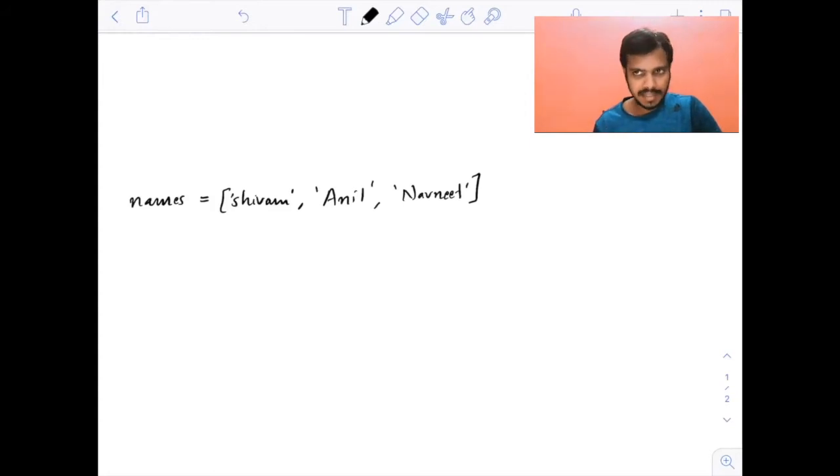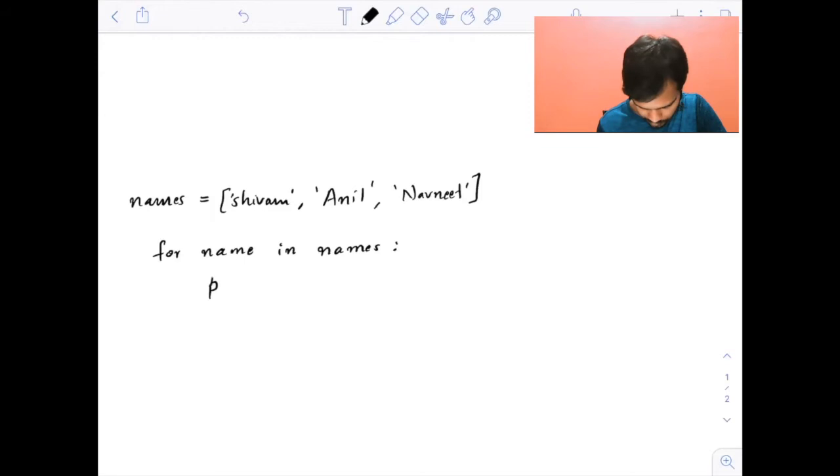Now, this is the code which I have written: for name in names, print name. This is the code I executed just before. Now let me explain the meaning of this for loop. Okay, and all of this is at the same level. When I'm writing, by mistake it typically goes somewhat to the right-hand side.